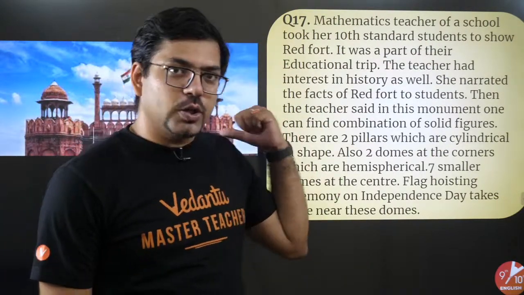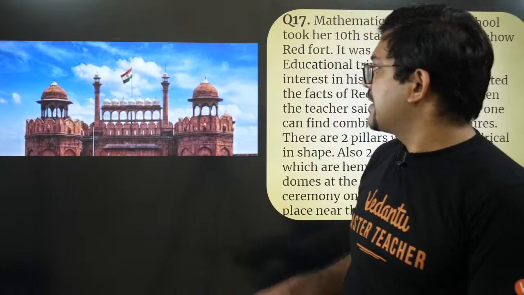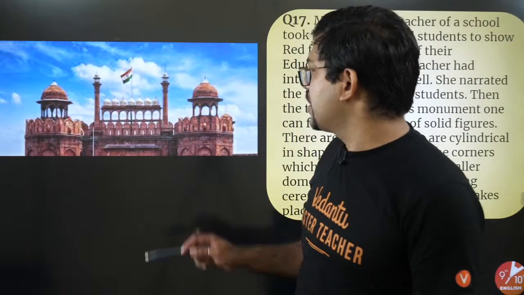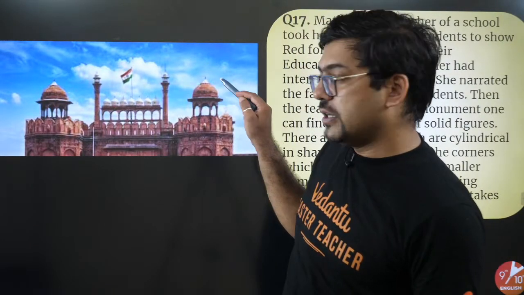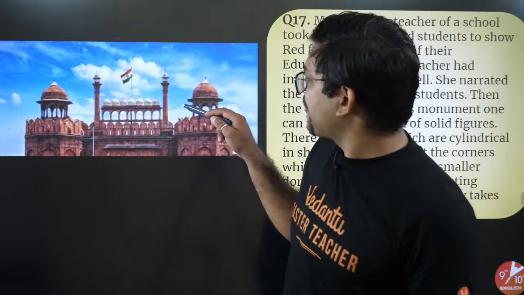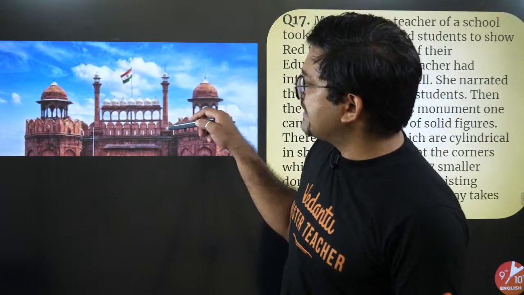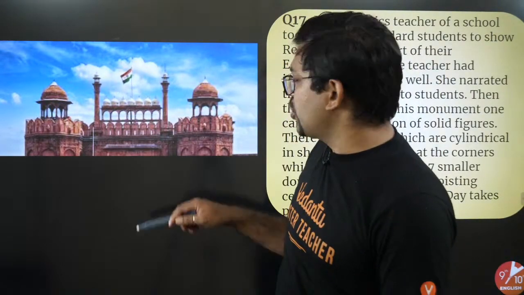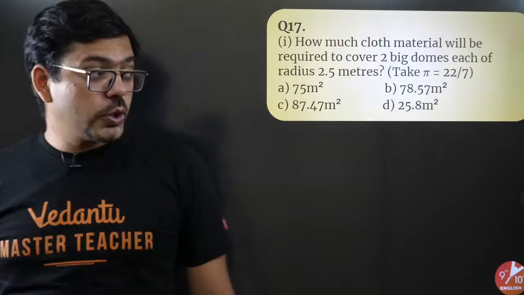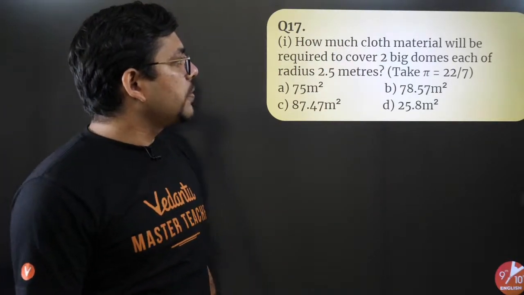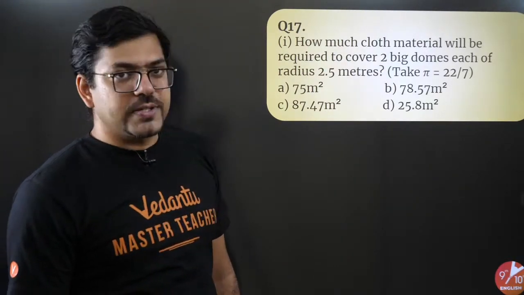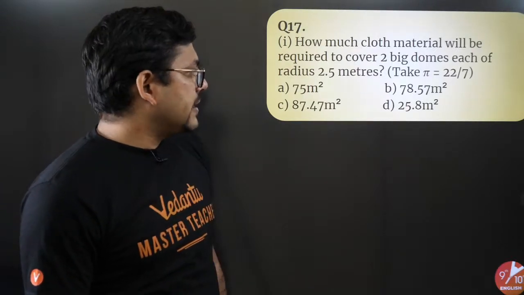She is showing the students, okay, see this Taj Mahal, it has some volumetric figures. She's trying to teach surface area and volume. She said this is a hemisphere. This is a hemisphere. These are cylinders, cylindrical figures. Just like that she is teaching. So now the question based on this case is in front of all of you. The first question says: how much cloth material will be required to cover 2 big domes of this radius?